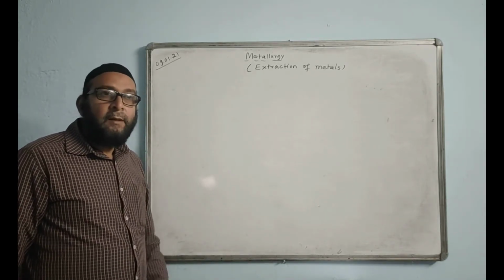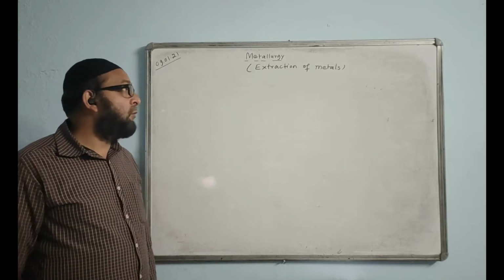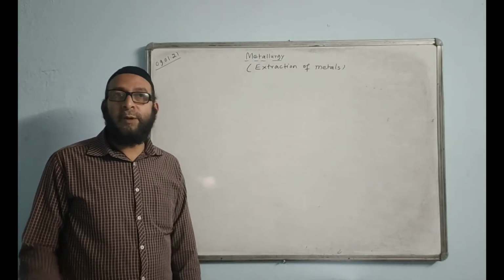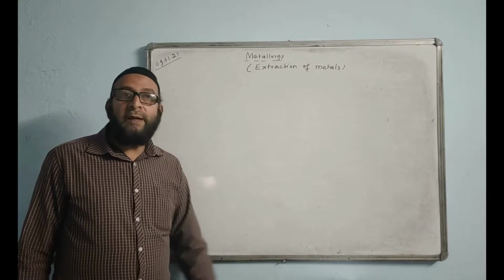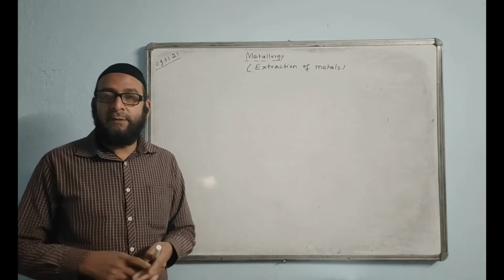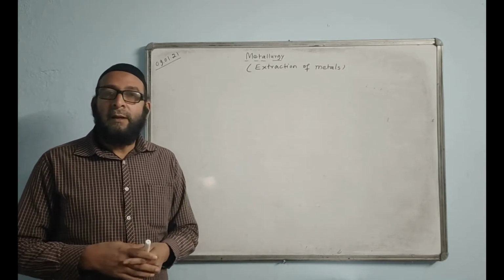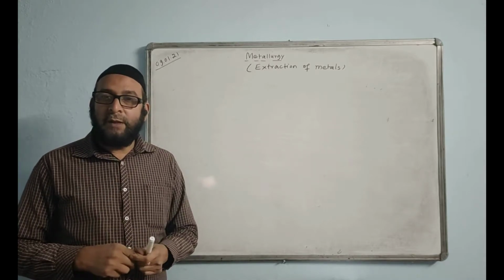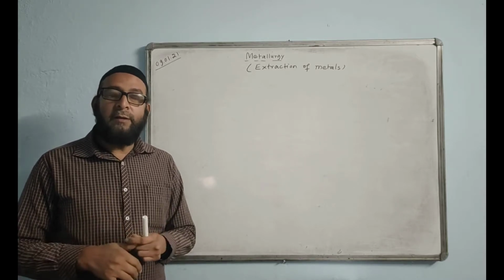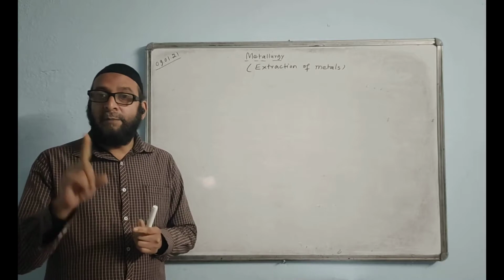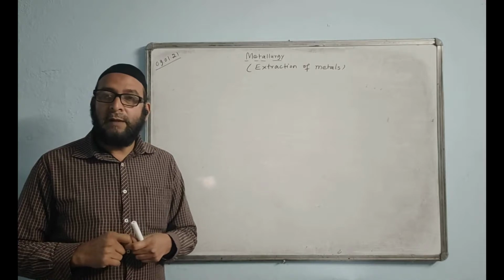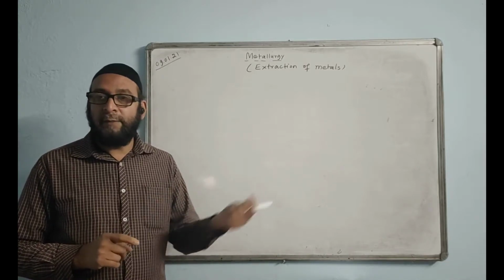Now, there are some exceptions here and there that you have to know. I have given you the notes also. You can see the notes, and over there I have given all these points with asterisks. First point: metals are generally solids, and non-metals are liquids and gases. But there are two metals which are liquid at room temperature. What are they? One is mercury, and the other one is gallium.